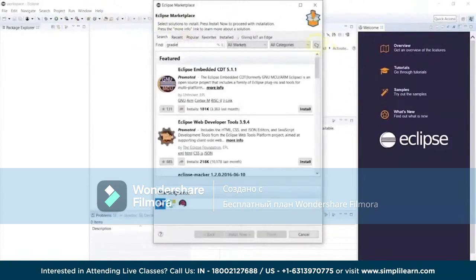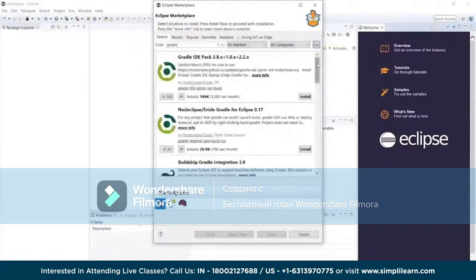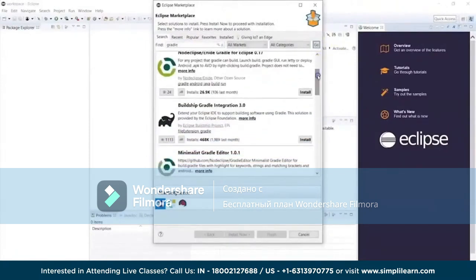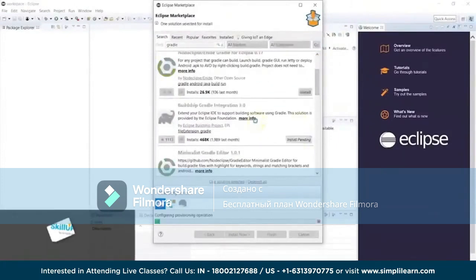So once the search is done, it will show us the plugins related to Gradle. So we have to go for Buildship Gradle Integration. So we'll click on the install. It will proceed with installation.